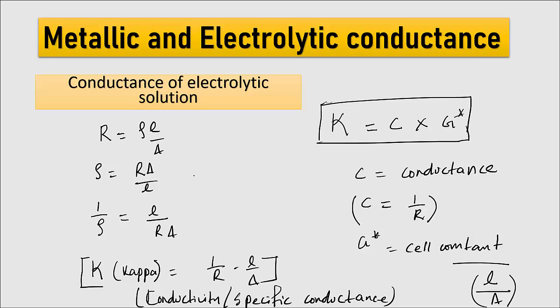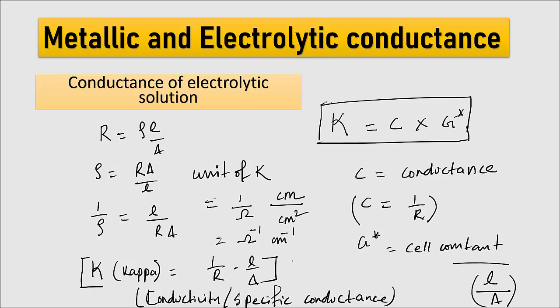So now tell me, what is the unit of kappa? That is specific conductance. From the formula, it is 1 by R into L by A. What is the unit of resistance? This is ohm. And what is the unit of length? This is centimeter, and area will be centimeter square. So the unit is ohm inverse centimeter inverse.